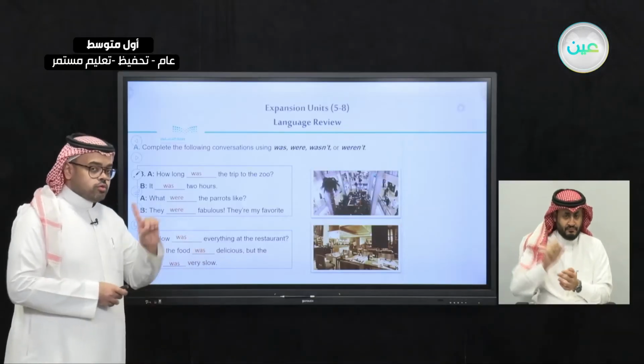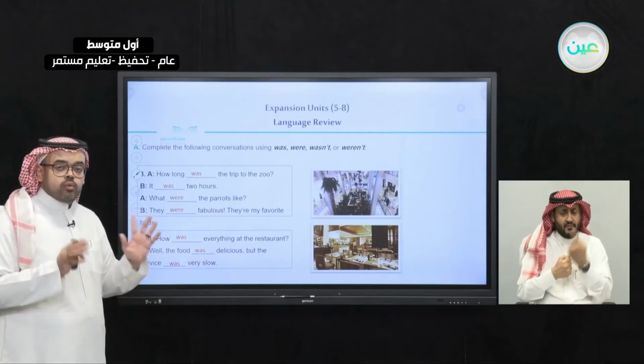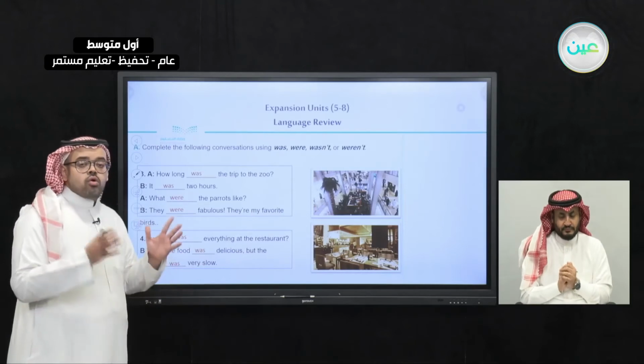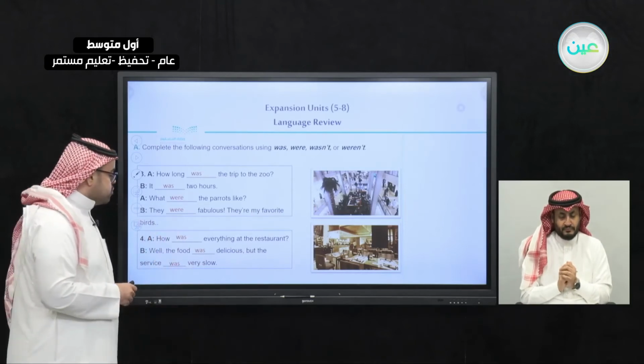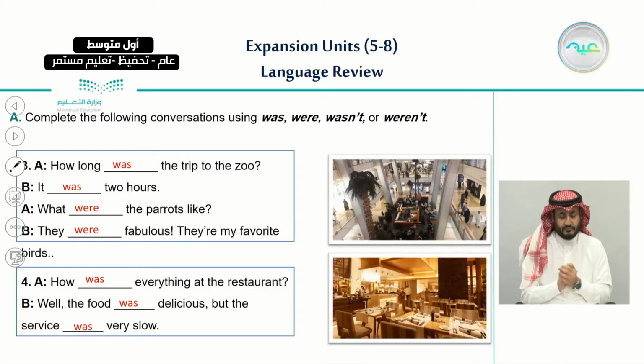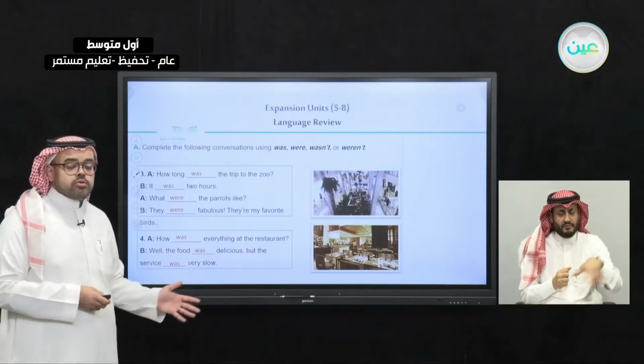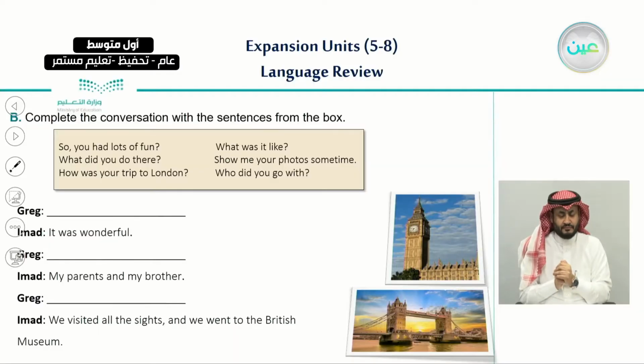The food, here we're talking about something singular, was delicious, but the service was very slow. So let's read it again. A, how was everything at the restaurant? B, well, the food was delicious, but the service was very slow. So here are the answers of conversation number 3 and number 4.